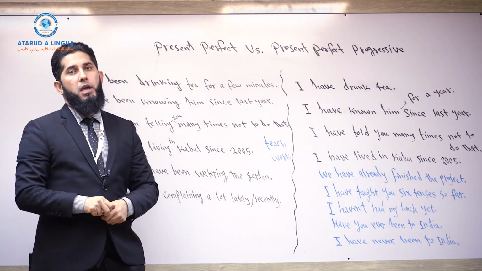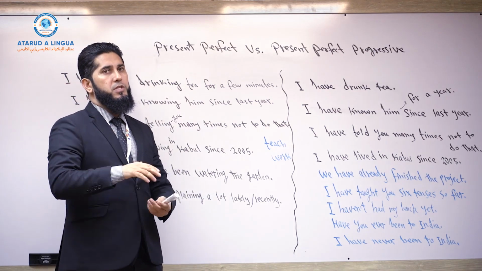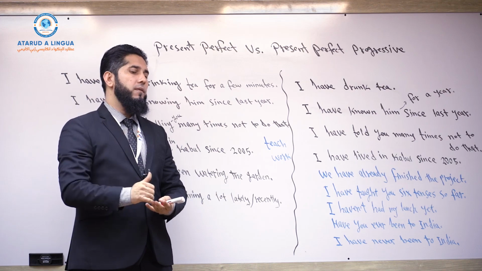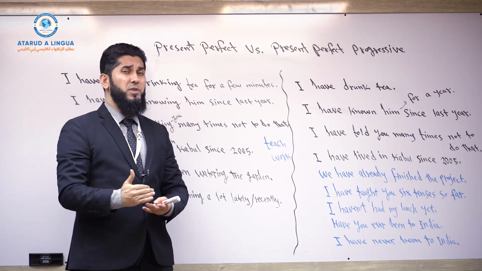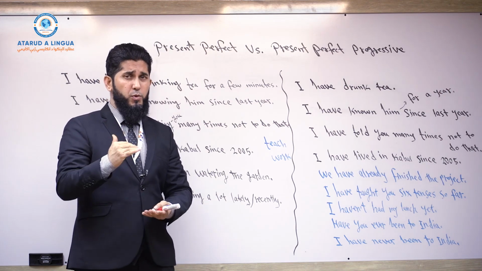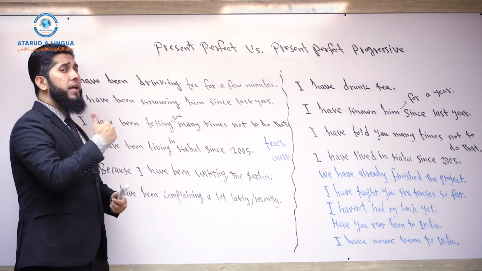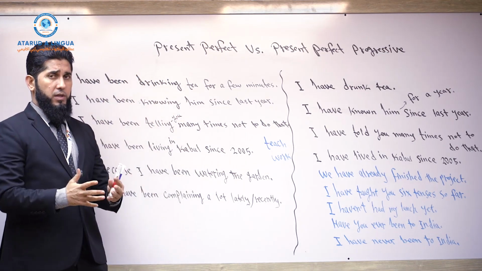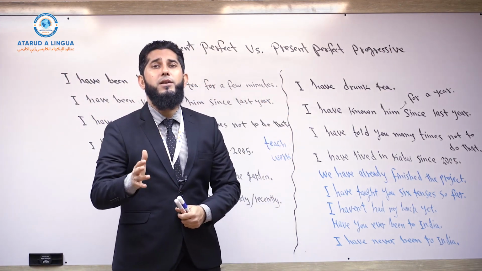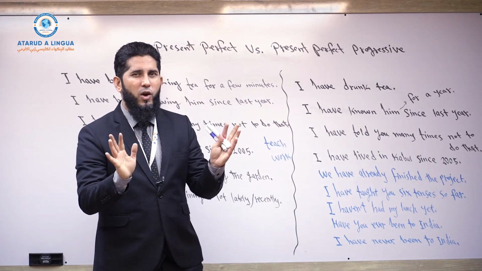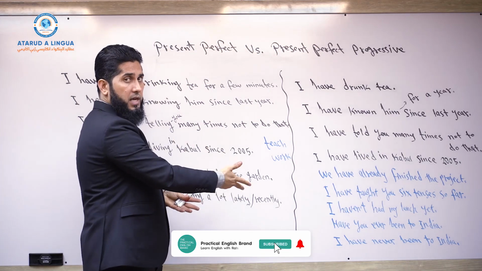For example, you say I have eaten lunch. It means now I'm not hungry because I have already eaten lunch, and the action of eating started and finished at an unspecific time before now, before present time, in the past. But here you say I've been eating lunch for a few minutes, for 10 minutes, for 5 minutes. But we cannot say I have eaten lunch for 10 minutes, for a few minutes. No, that's not correct. As I said before, there's an exceptional case, and we're going to talk about that later.